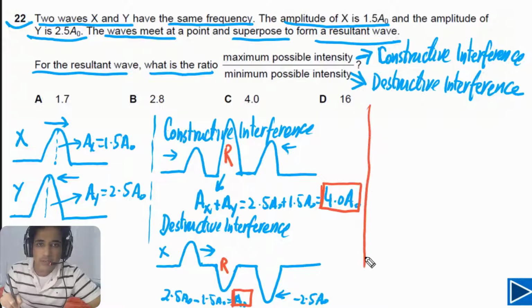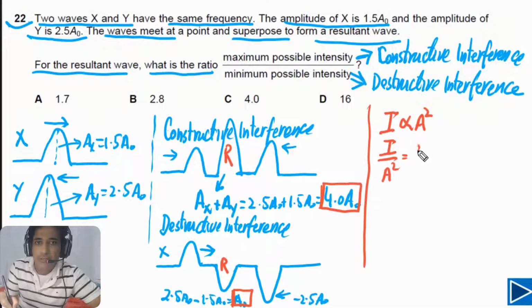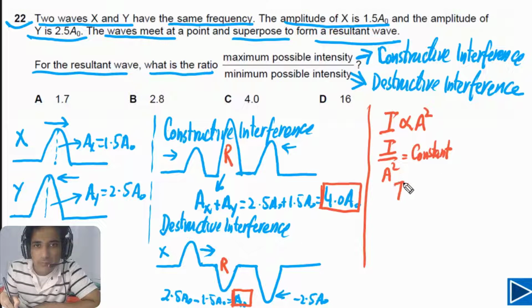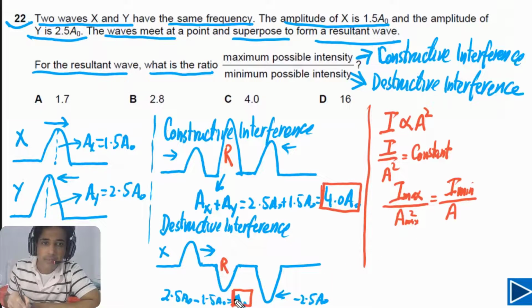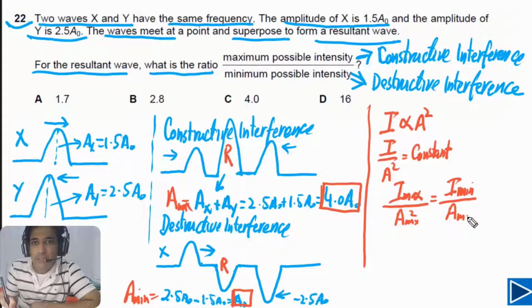Now we need to understand the relationship between intensity and amplitude. Intensity is directly proportional to amplitude square, or simply we can say intensity over A square is equal to a constant. For the maximum, we can say I max over A max square is equal to I min over A minimum square.